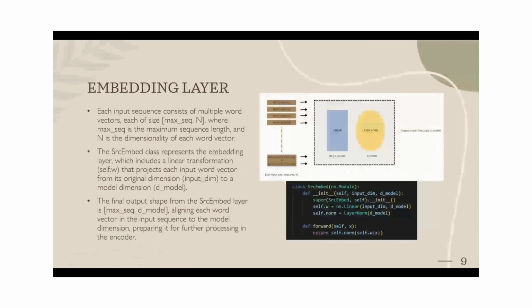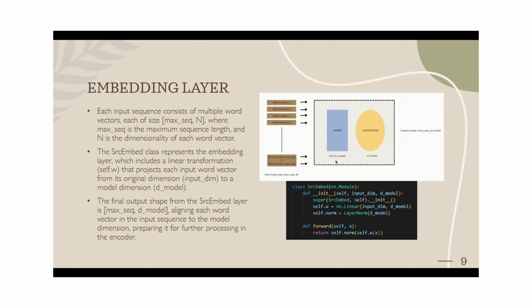So going further, after the padding, the vector is going to be stacked and passed into an embedding layer. So each input sequence would be max sequence comma n, where max sequence represents the maximum sequence. In an embedding layer, there is one linear layer, which is the number of input dimensions comma d model, and also a layer normalization.